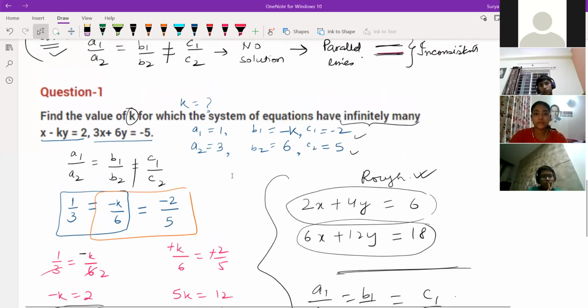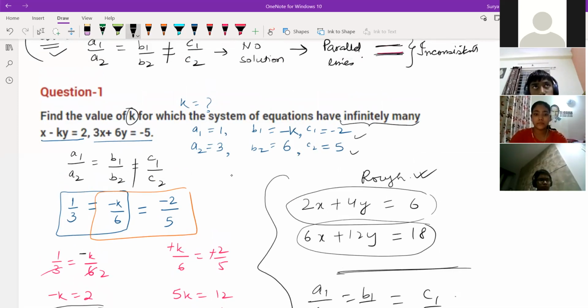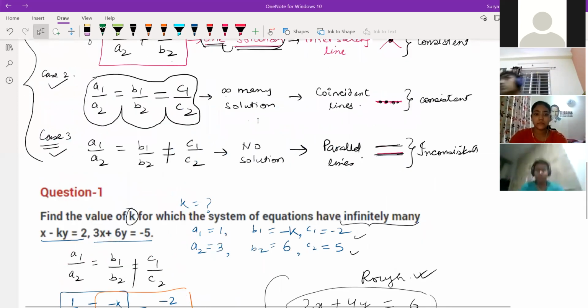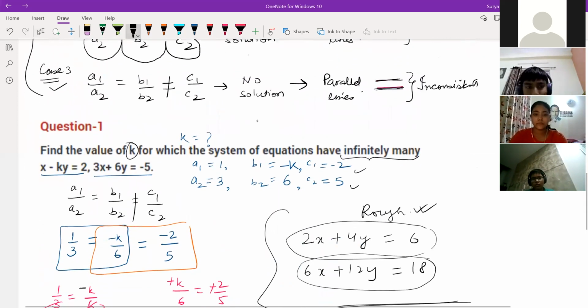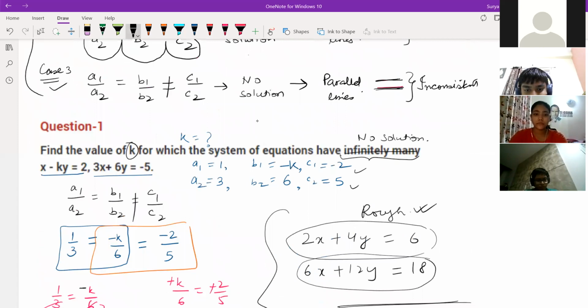It's given here, no? Find the value of k for which the system of equations has, you should write here, in equation have no solution, you should write. Okay. What should they write here? No solution. Understood? They should write no solution. Then only your answer will come for k.